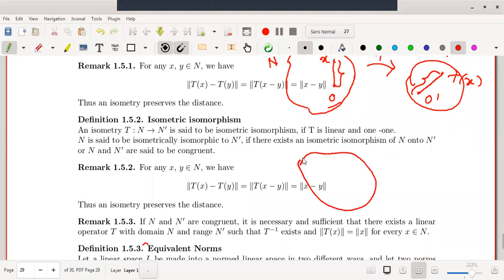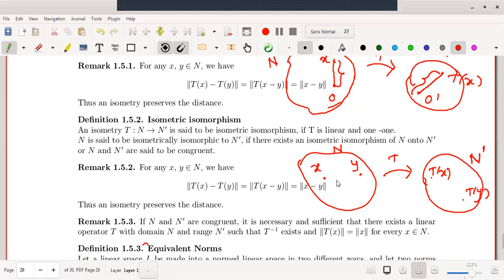Say this is the domain space N, and x and y are any two vectors in the domain. Okay, T is applied, and let the corresponding images be Tx and Ty in the normed linear space N dash. According to our remark, norm of x minus y gives us this much distance between the two vectors x and y, and norm of Tx minus Ty will give us this distance.